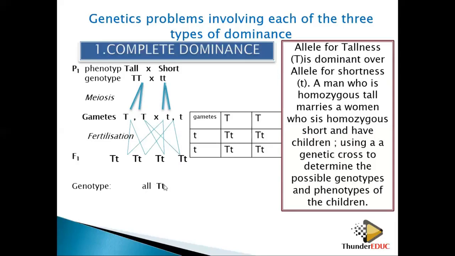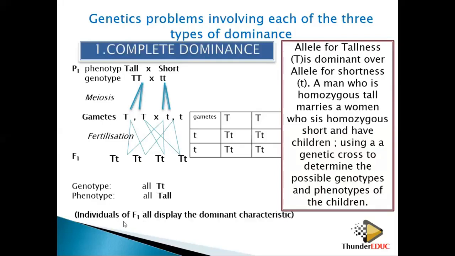Which kind of phenotype is this? Because I have the capital letter T, this individual is going to be tall. So all of them are tall. I don't say heterozygous tall. I don't see the heterozygosity in the phenotype, so I just say they are tall.